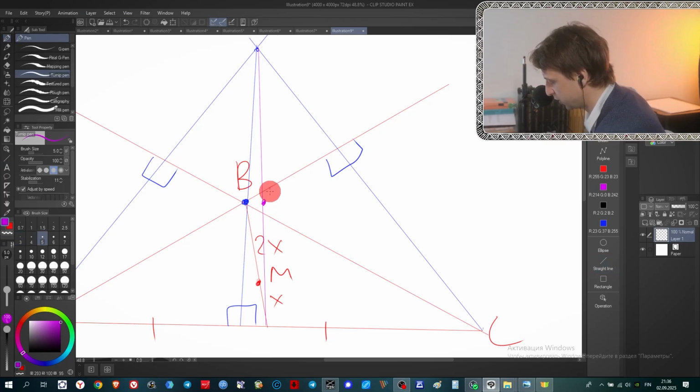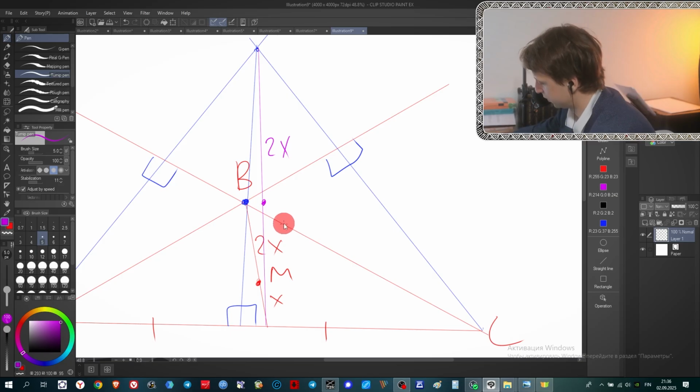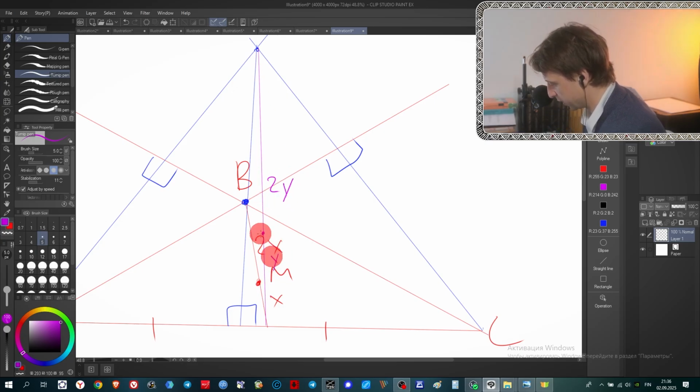So I'll take this one, and it will be 2y, this segment is 2y, and this segment is y. So this is a point M, let's make it M1, for the point where medians intersect inside the big triangle.